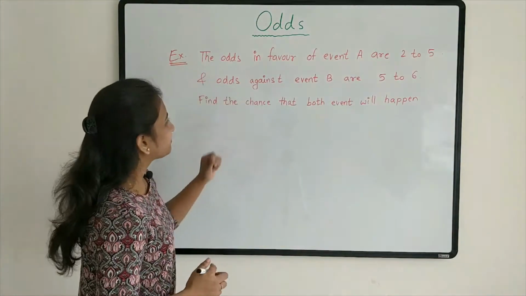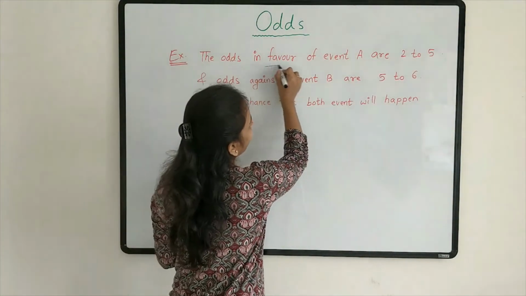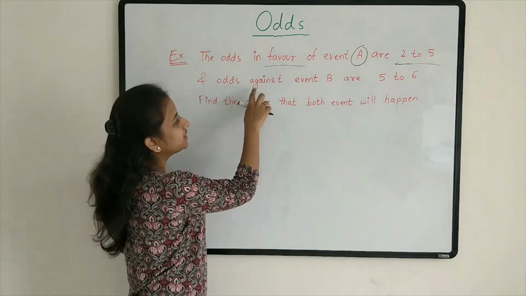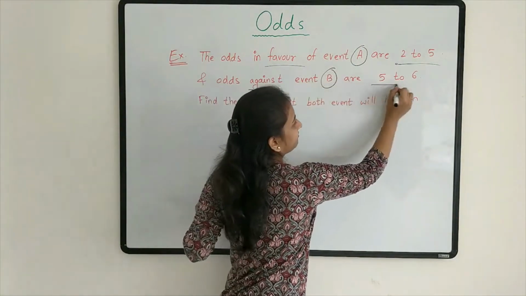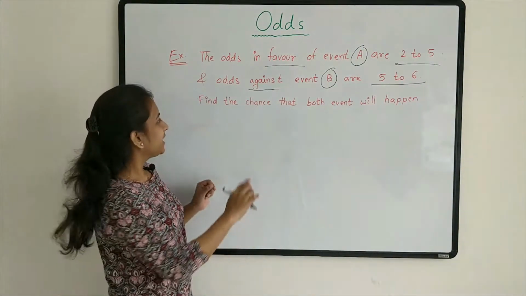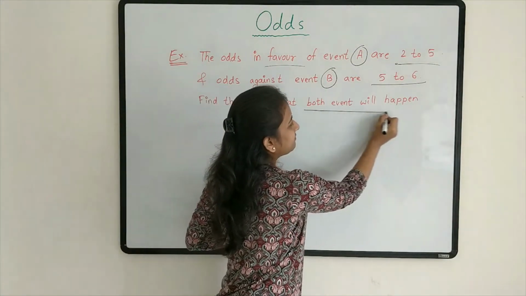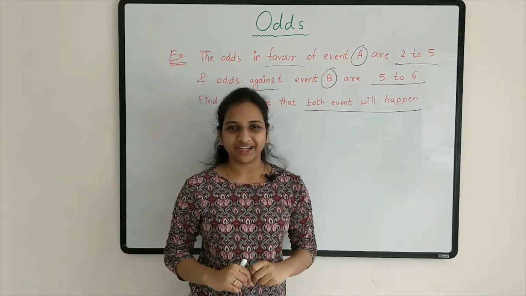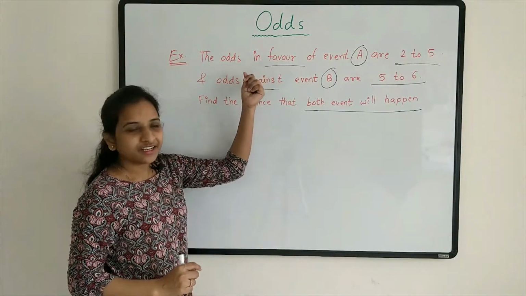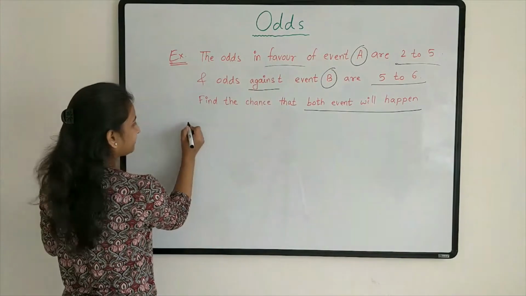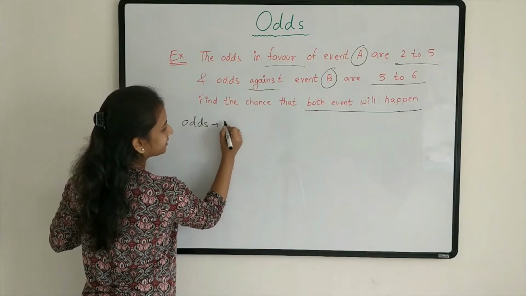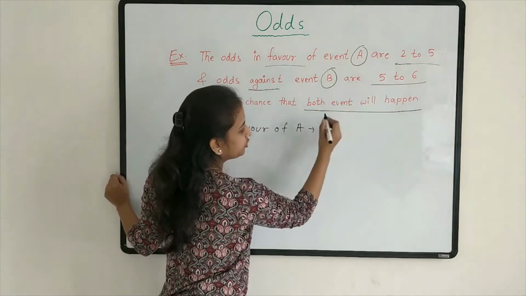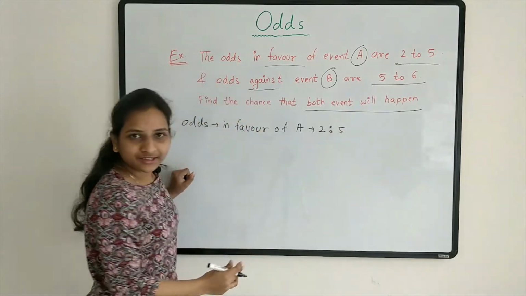Now let's solve this. Odds in favor of event A are 2 to 5. Fine. And odds against event B are 5 to 6. Okay. Find the chance that both events will happen. In this case, event A and event B both are independent events. See, what is given? Odds in favor of A is 2 to 5. 2 is to 5. Fine.